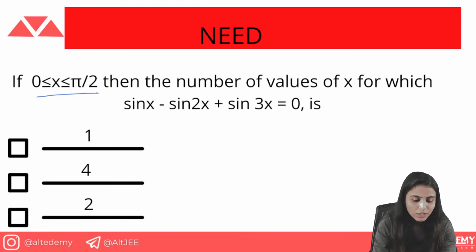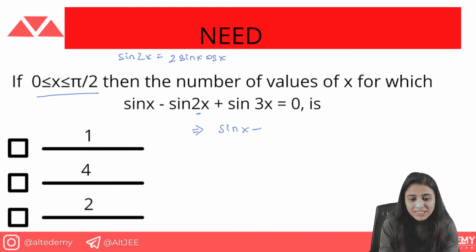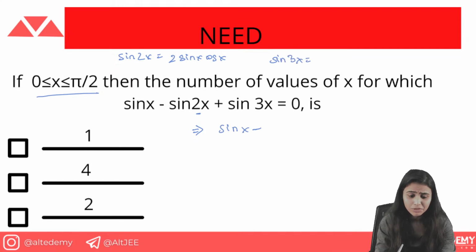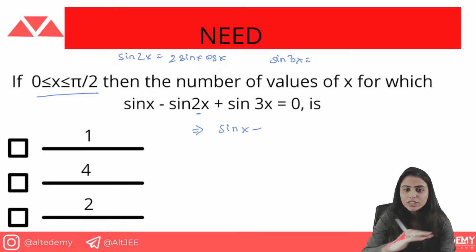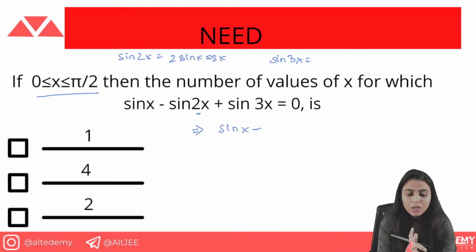So what you can do here is use the formulas. The sine 2x formula is basically 2 sine x cos x. We will do all these formulas in this webinar. And what is the sine 3x formula? We have three terms: sine x, sine 2x, sine 3x. So how will you make the equation easy? By converting all the terms into like terms, since right now they are unlike terms.